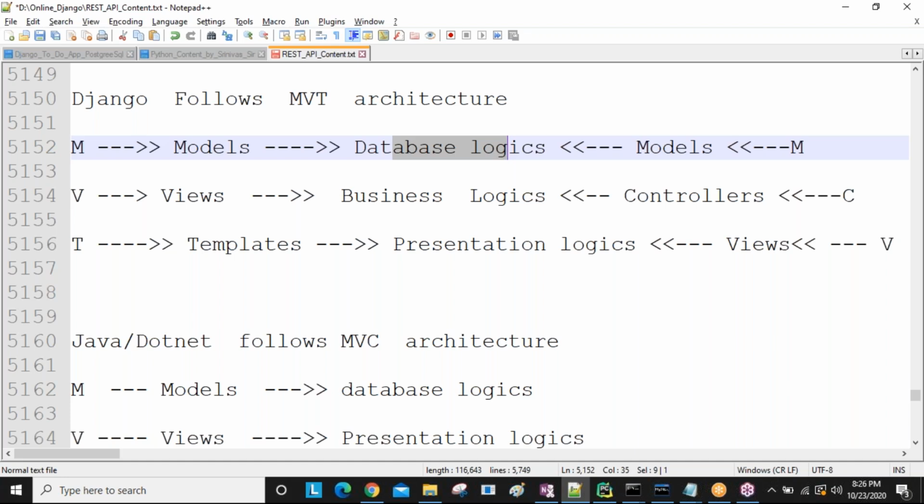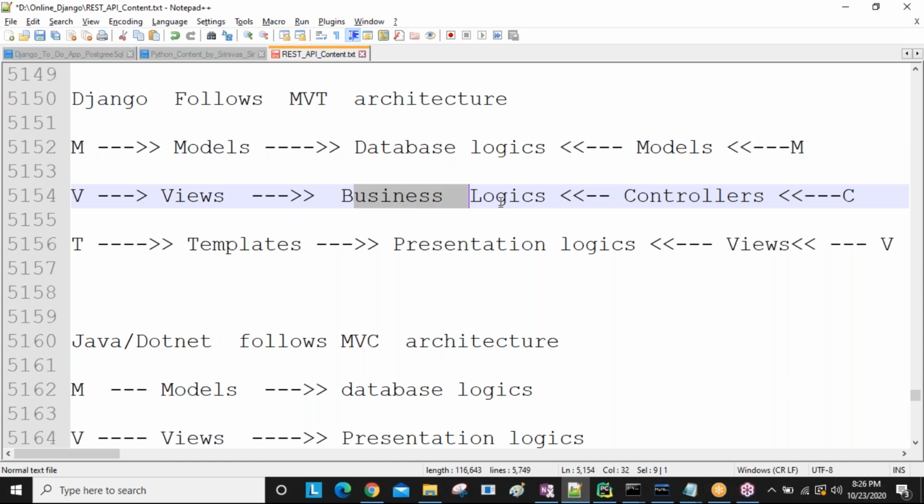Next, after registration is done, you are going to log in to your Facebook or Gmail. At the time of login, you give a username and password. So we check whether any existing user with this username and password is there in my database or not. These are the logics we are writing here.